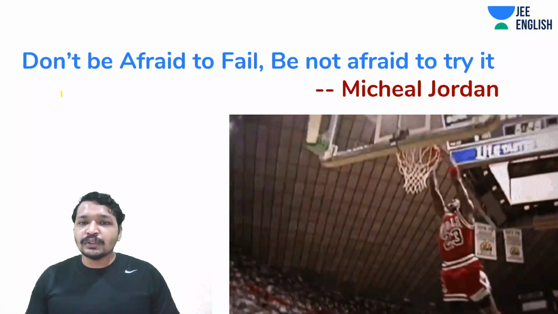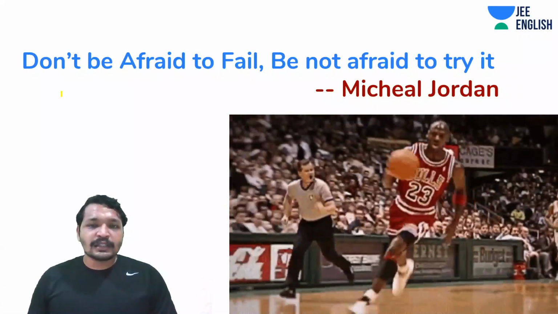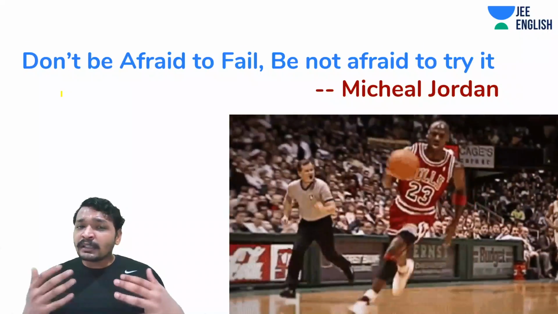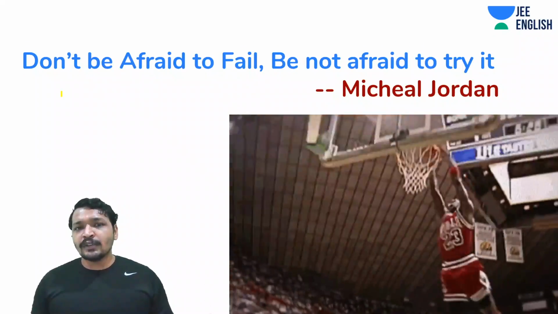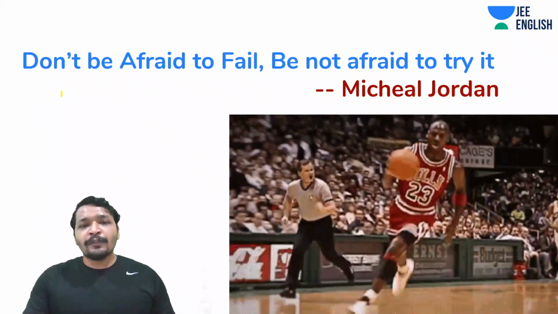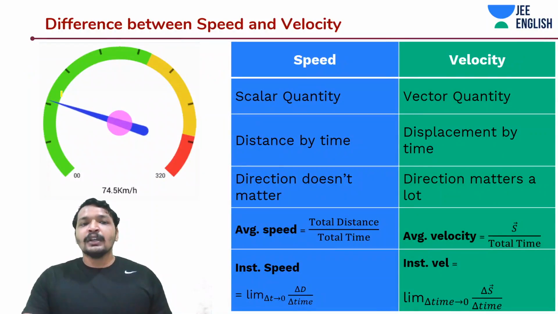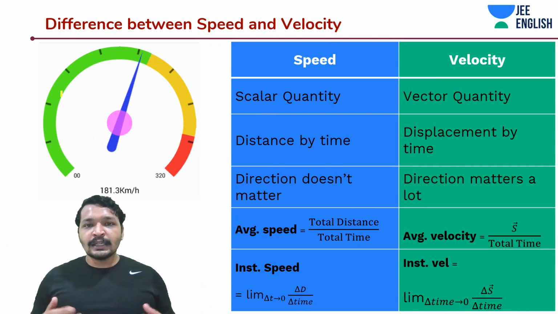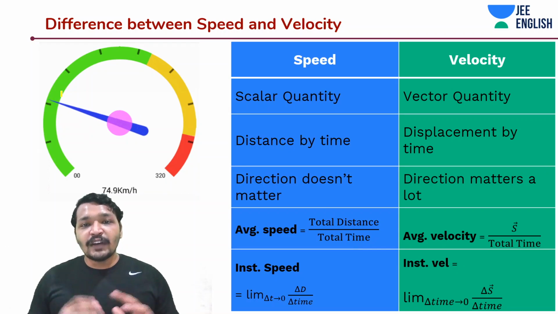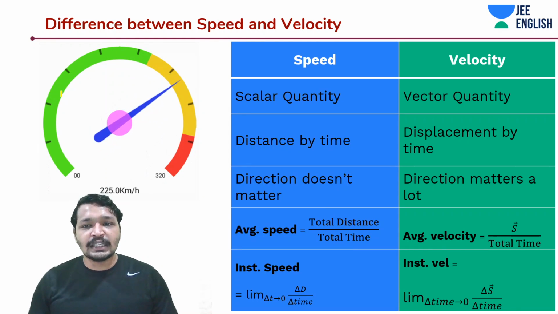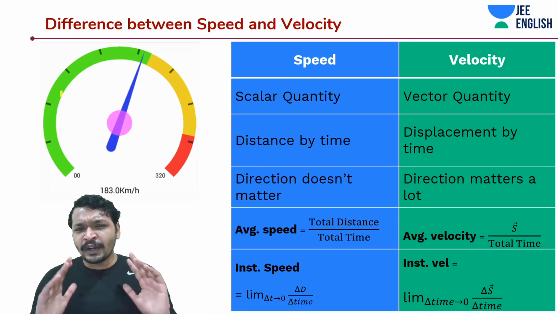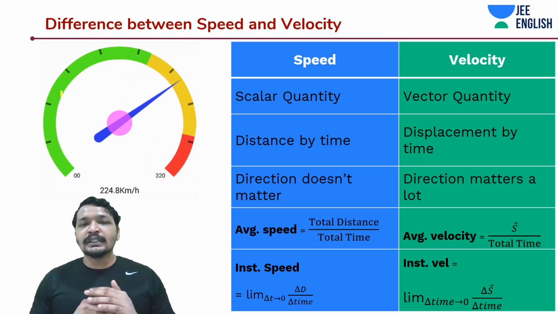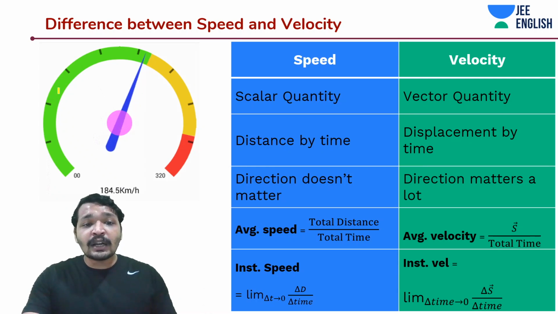Now, let's get into the concept of today to understand motion. That is all kinematics is about, right? But to understand motion and to define motion, first I'll brief you through the concept of velocity and speed. You remember this: speed is something you measure that does not have any direction, whereas velocity has a direction attached to it. So velocity is a vector quantity and speed is a scalar quantity. And what is that thing you're observing on the scale?